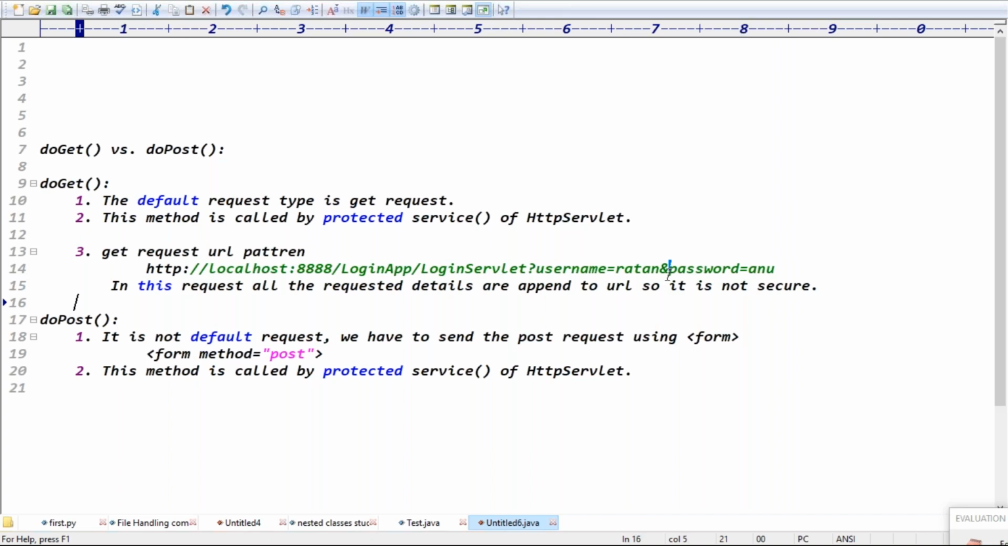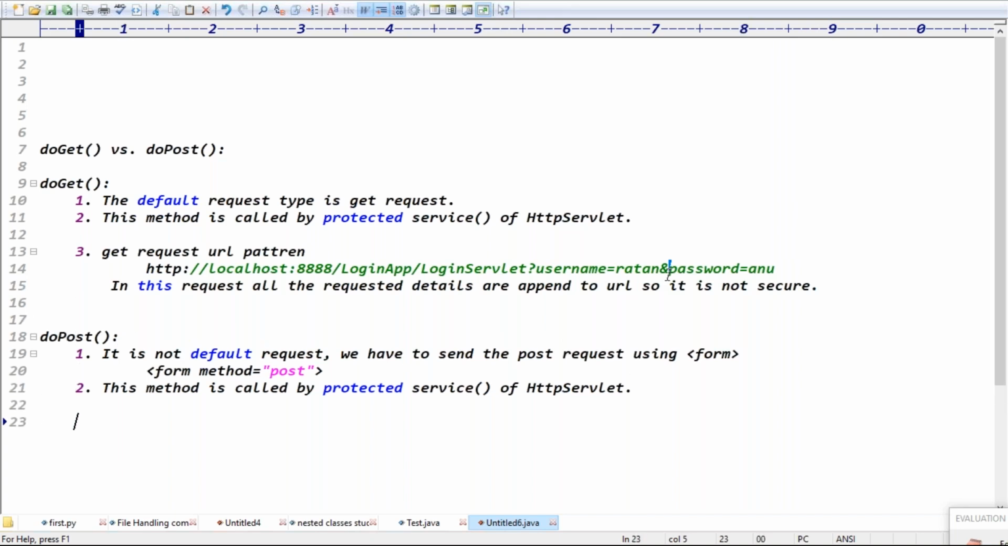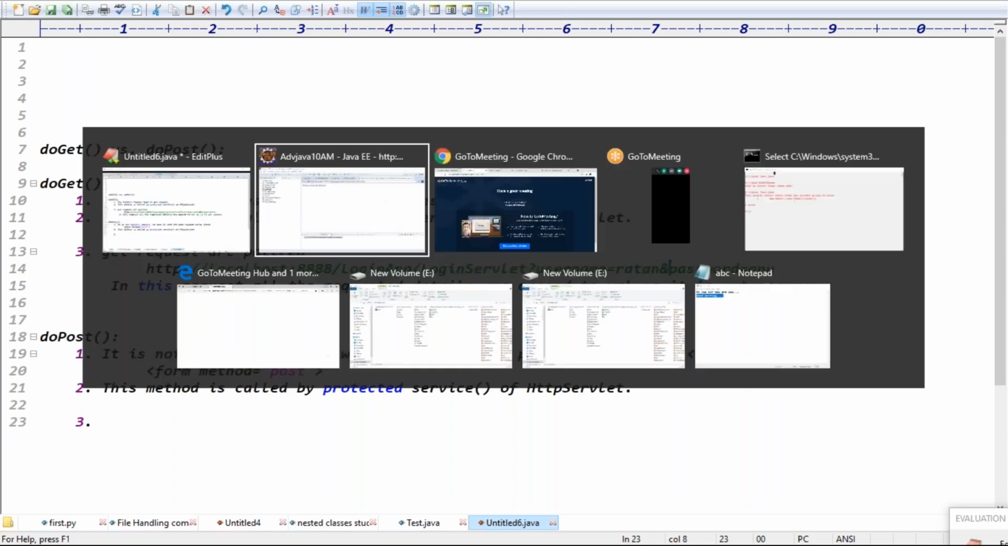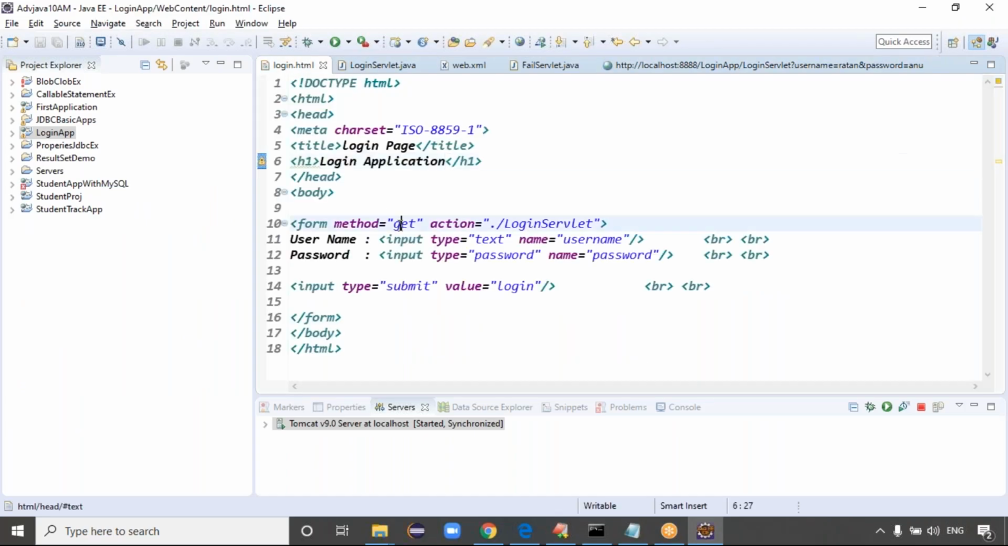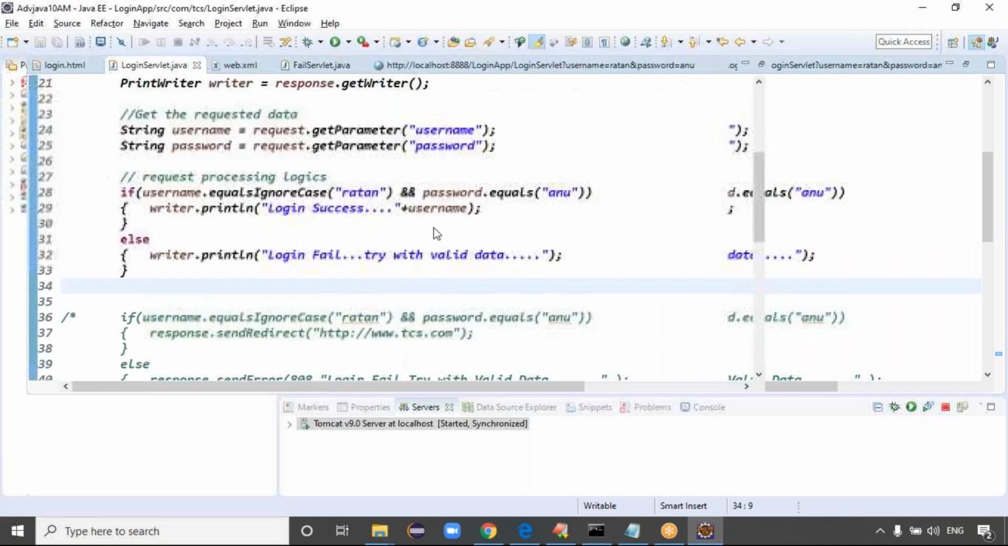Good. If you send the POST request, guys, as the third point, can you please change the login.html file? Can you make it a POST request now? When you send the POST request, which method is executed at the server side? The doPost method is executed, right?